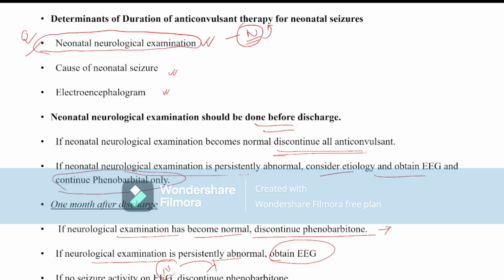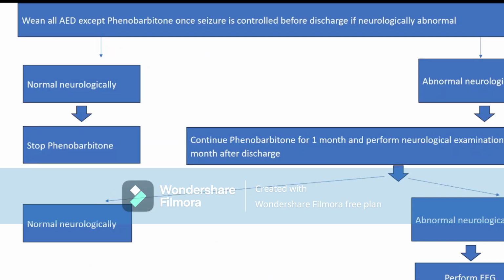So this is very confusing. That's why we are giving a flow chart to decrease the confusion. After treatment of the neonatal convulsion, the convulsion period is over and the convulsion has subsided, and the patient is now ready for discharge. So before discharge, we wean all the anticonvulsants except phenobarbital.